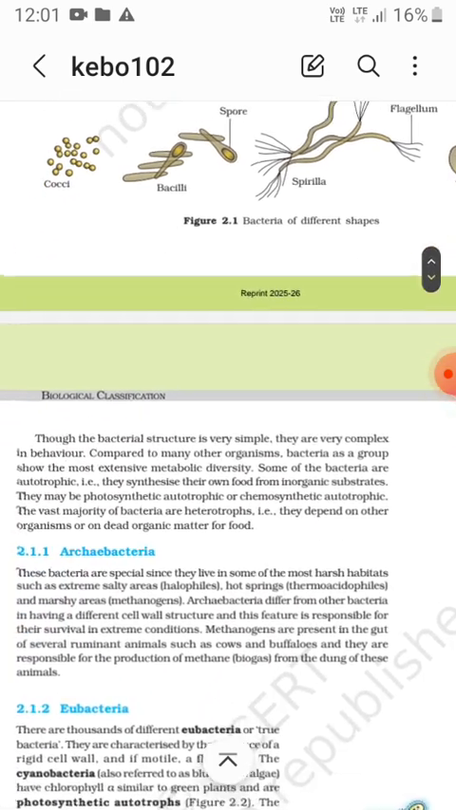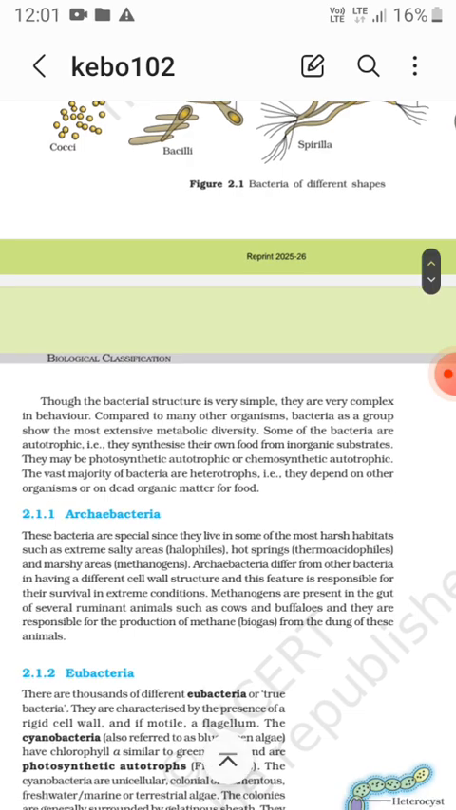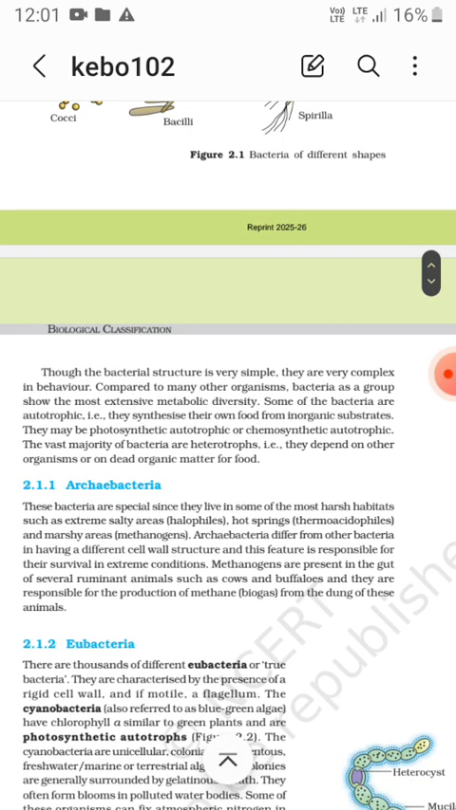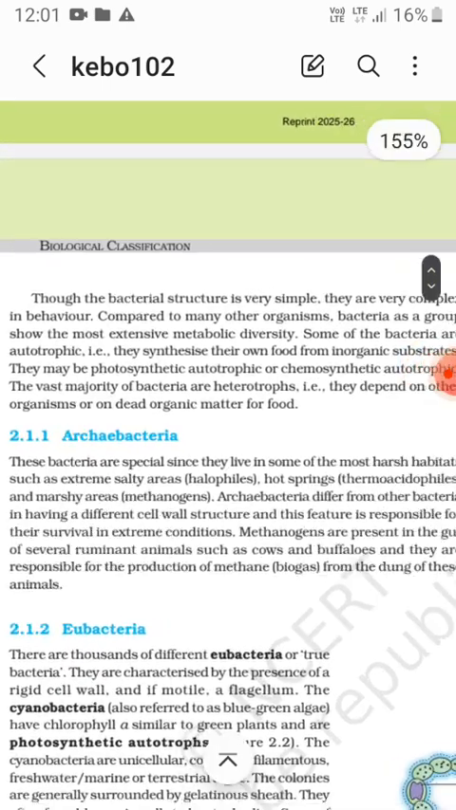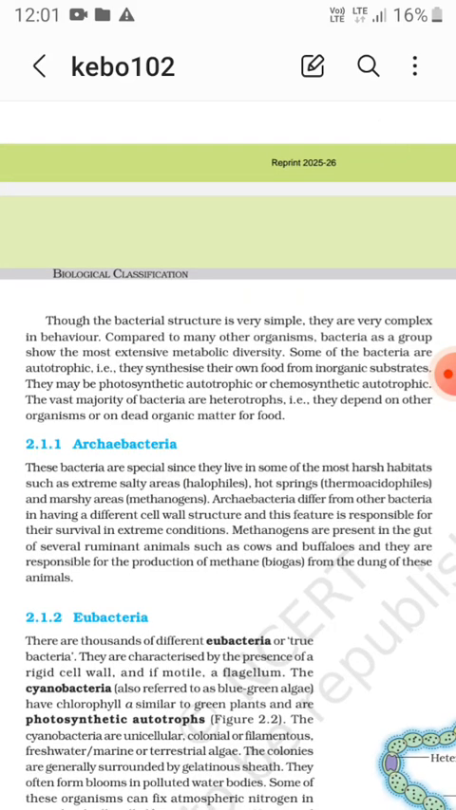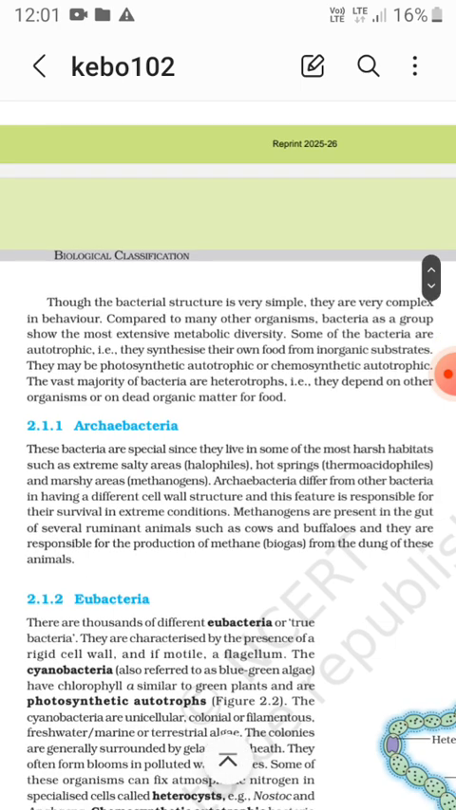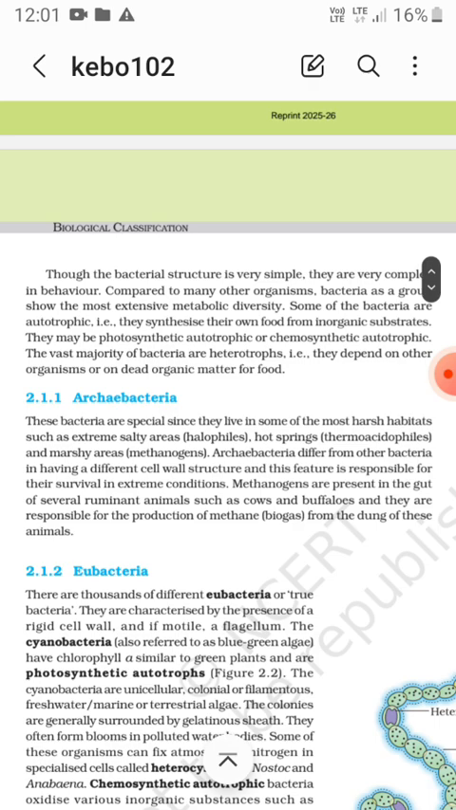Remember, though the bacterial structure is very simple, they are very complex in behavior. They show the most extensive metabolic diversity. The majority of bacteria are heterotrophs.